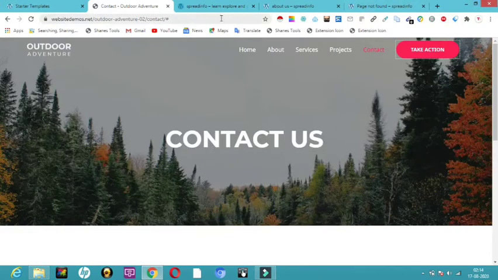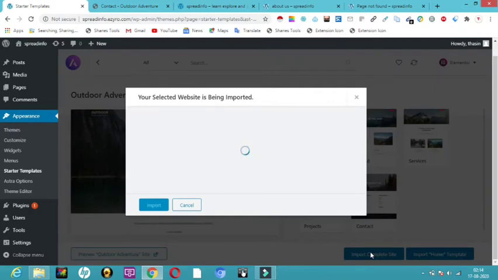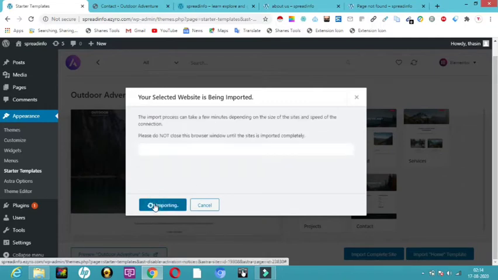So now this is a preview of what we are seeing. Now if you want this complete website to be yours, all you have to do is click on import complete site. So now I have clicked on import complete site. Now it is asking me about the required plugins. Automatically it will put a tick mark on all the necessary boxes, so you need not click anything, just click on import. It will take 5 minutes depending upon your internet speed. So now let's wait till it gets installed.